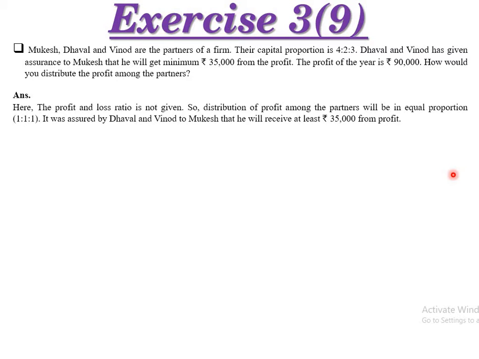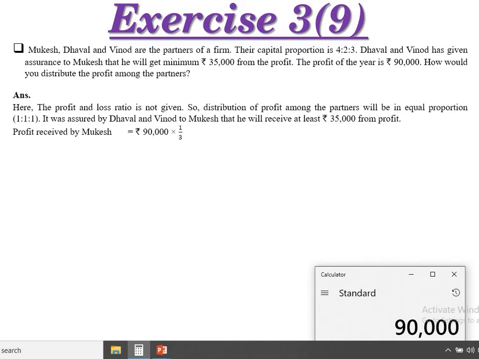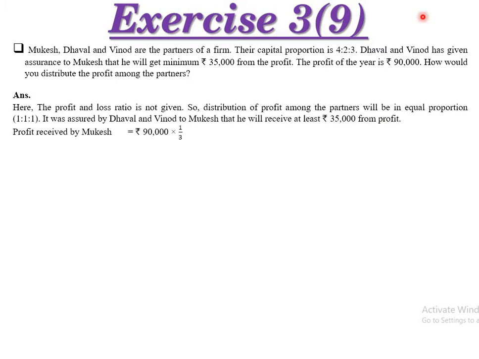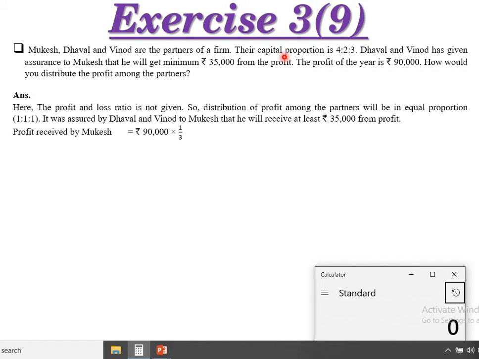So it was assured by the partners Dhaval and Vinod that they will give to Mukesh and he will receive at least rupees 35,000 profit. So first of all we have to find out the amount of Mukesh, that is of the profit. Let's find out. Profit received by Mukesh, total amount rupees 90,000, that is total profit multiplied by 1/3. Why is 1/3 taken? Because we don't have a ratio of profit, we have the capital ratio, right?